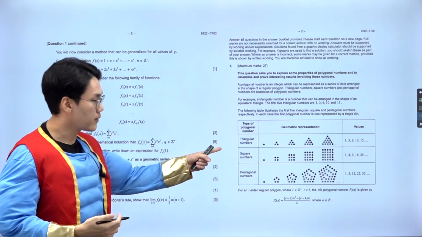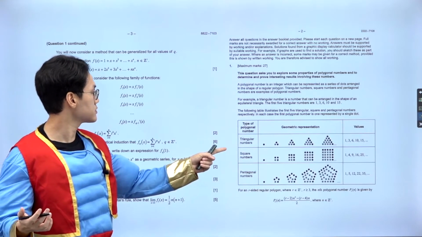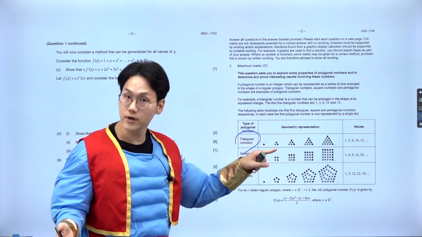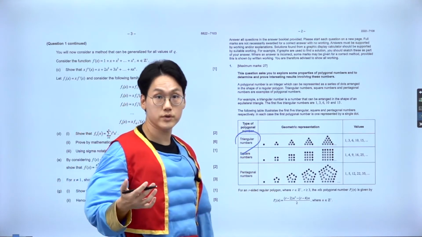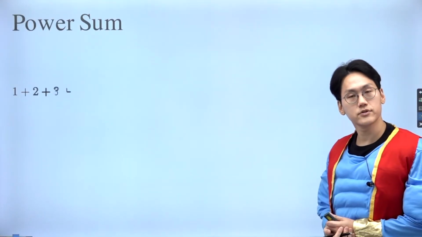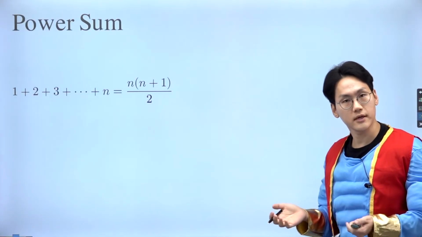And so, from the old era of the IGCSE additional math, when you're working with sequences and series, you get to learn about the triangular number, remember the first difference and second difference and third difference, things like that. It is to work with the power series. And let me quickly remind you what the power series looks like. So power sum, right, is a sum of integers, it's an arithmetic series. We know it's just n times n plus 1 over 2 thanks to Gauss.